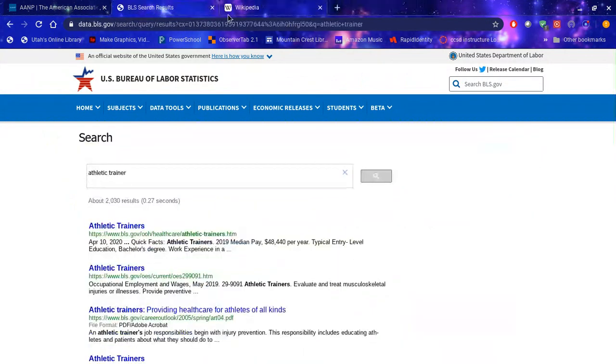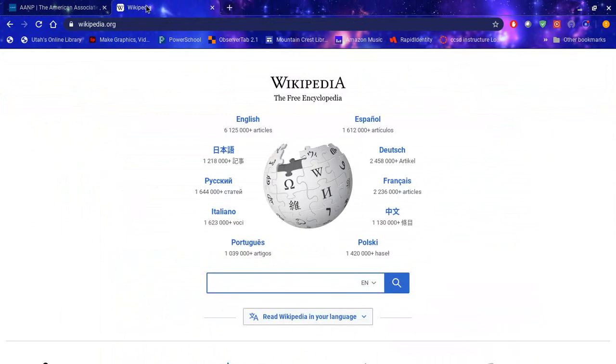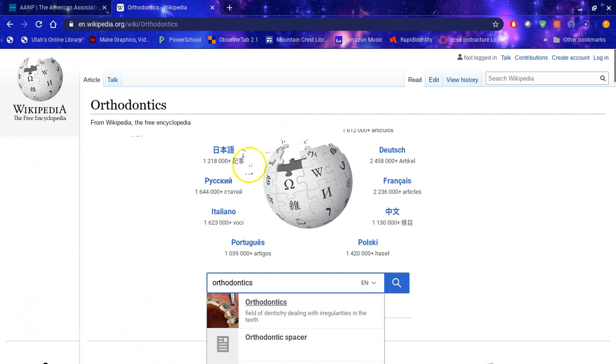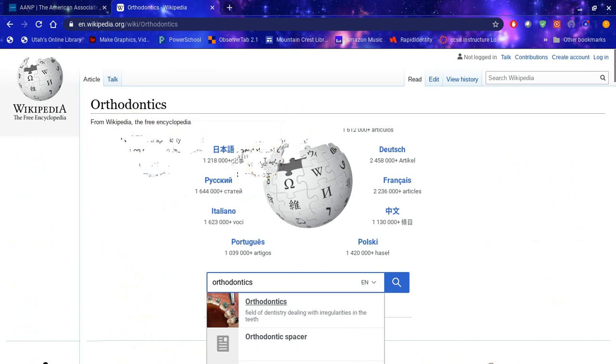And then finally, and again, this isn't where we normally go for research, but I'm going to send you to Wikipedia. Wikipedia is not a page that you can cite as a research site, but you can cite if you go within Wikipedia. So let's try maybe orthodontics. Yeah, orthodontics. So if I'm in Wikipedia, and again, this is a lot of good information, but I can't cite Wikipedia as my source.